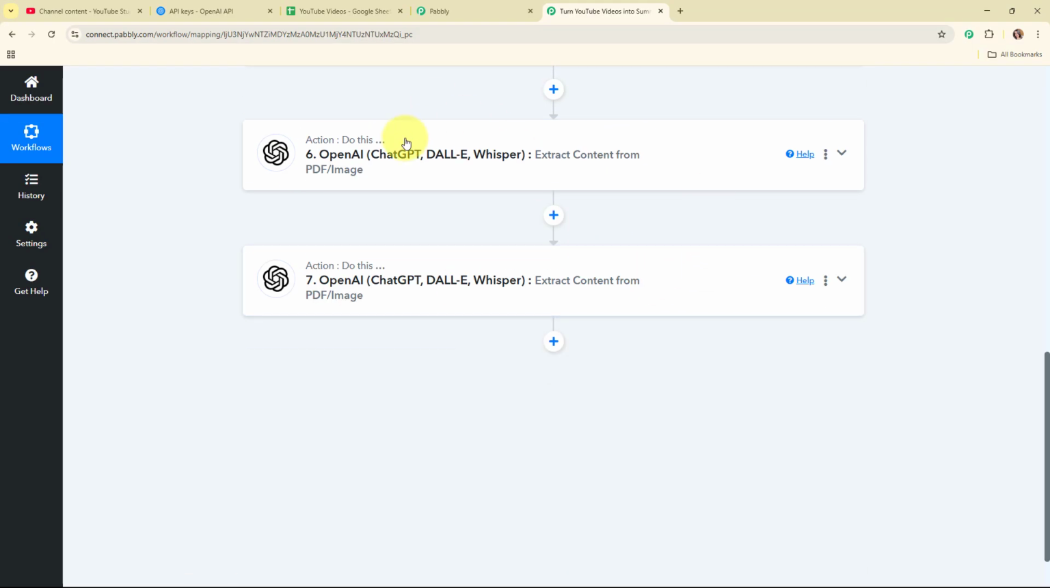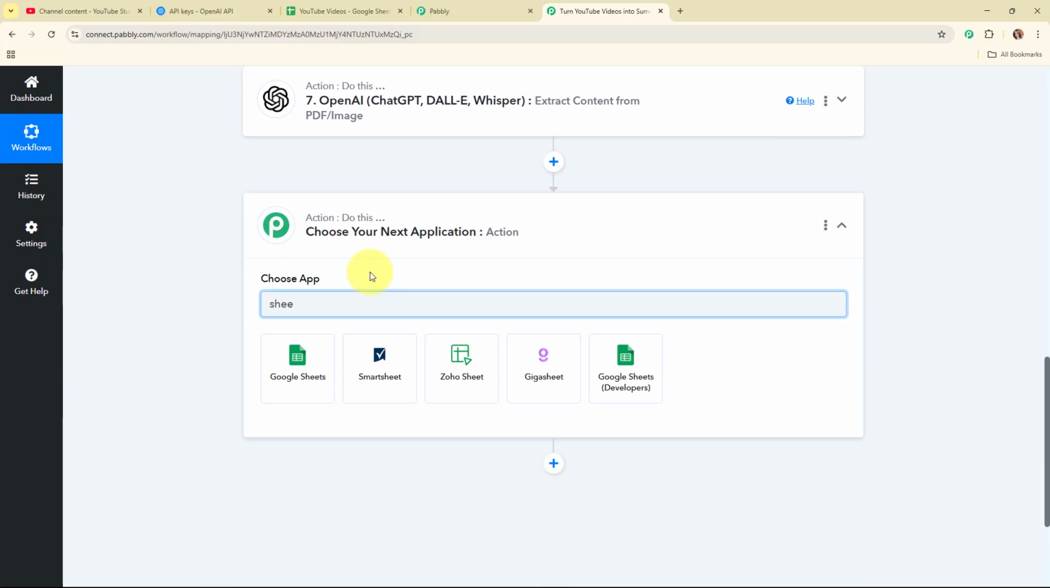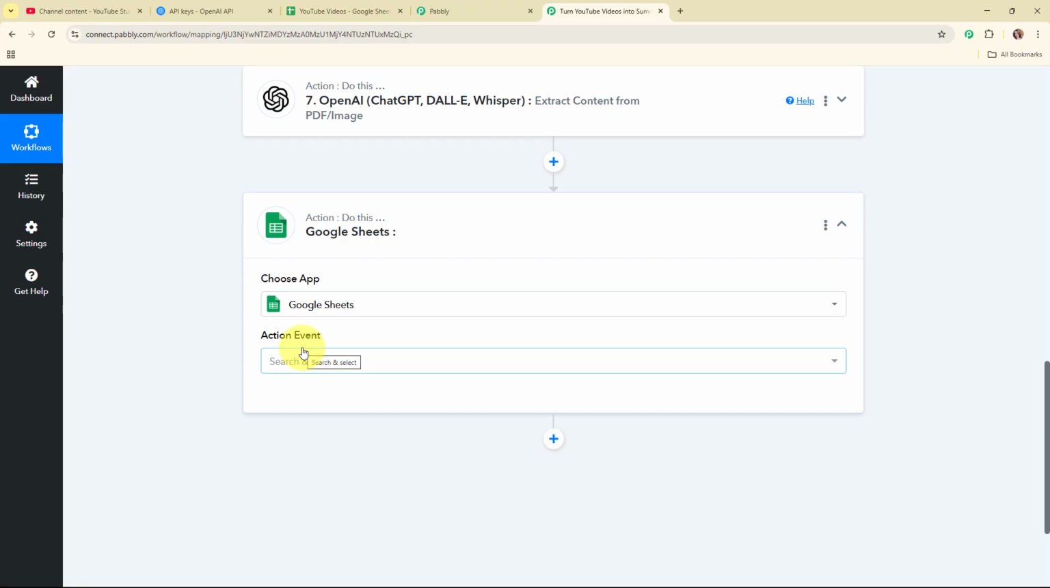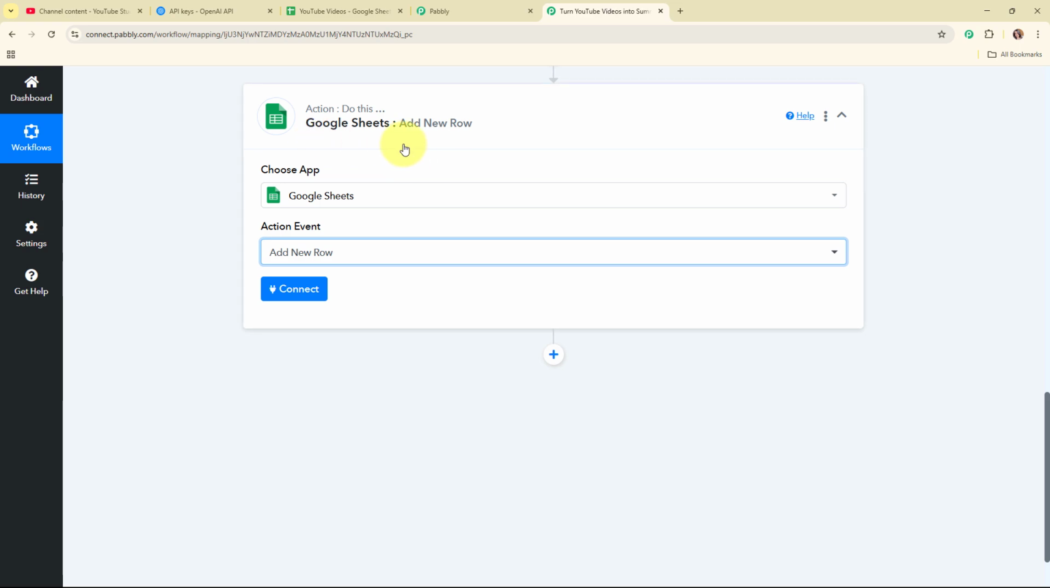So now after generating the summary and the visual insights, I'm going to add all these details over here in my Google Sheets as a new row. So for that I'm going to add another action step over here, and here in this action step I'm going to select my action application as Google Sheets, and here I'm going to select my action event as add a new row, so that after generating all the content, all the details should be added over here in my Google Sheets as a new row.